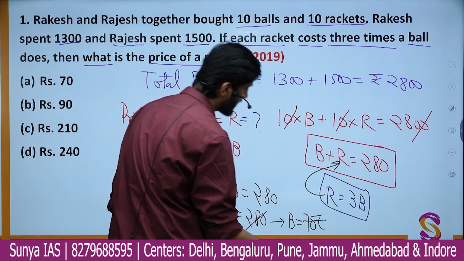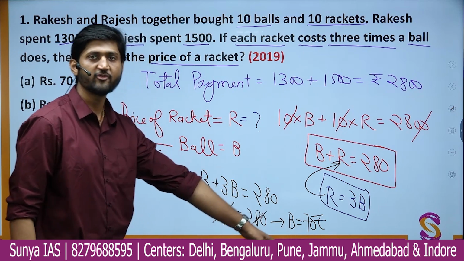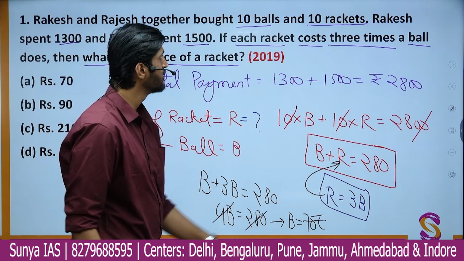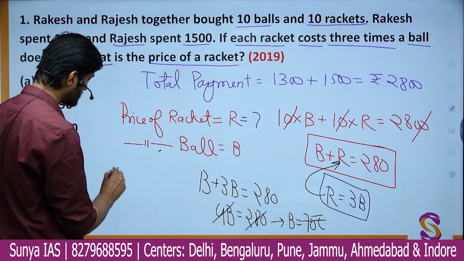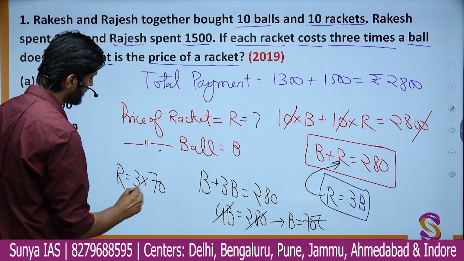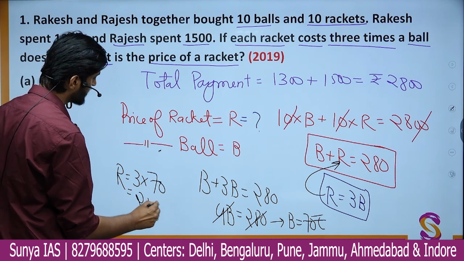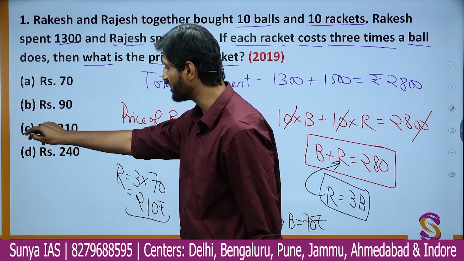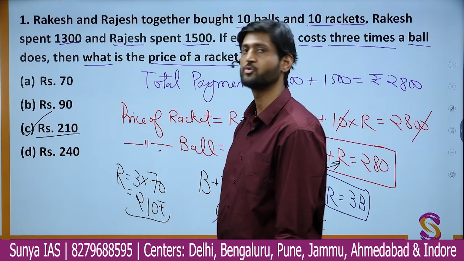But it is not the price of the ball we are interested in. We are interested in the price of a racket. So the price of a racket is 3 times the price of a ball, which is 3 times 70, or 210 rupees. So option C is the correct option in this case.